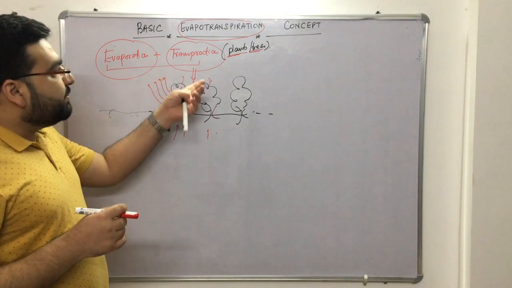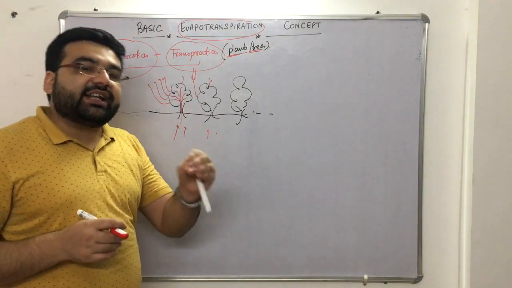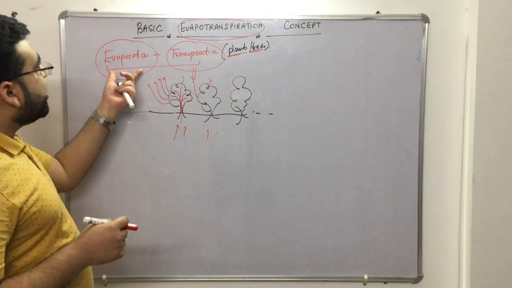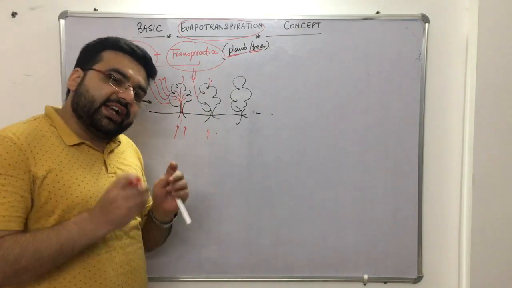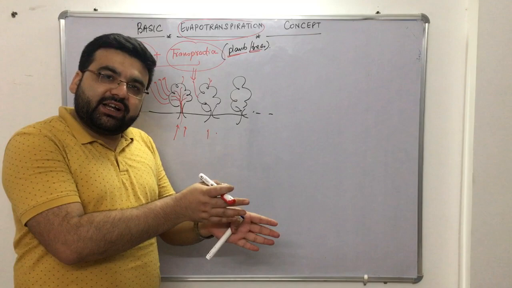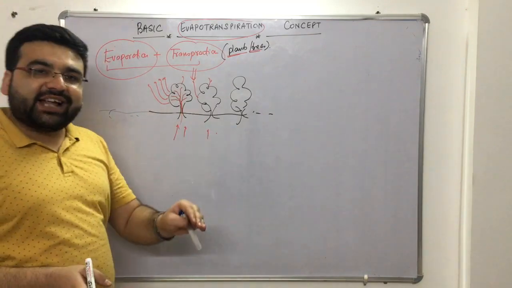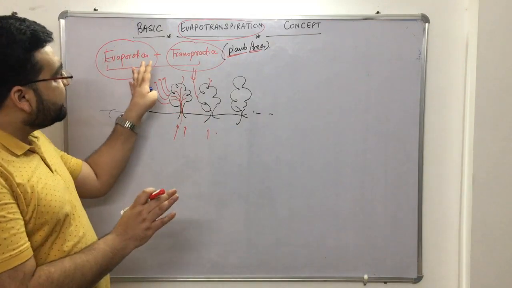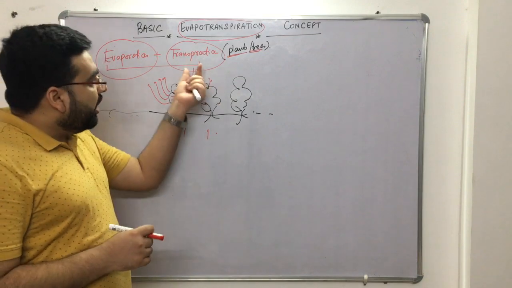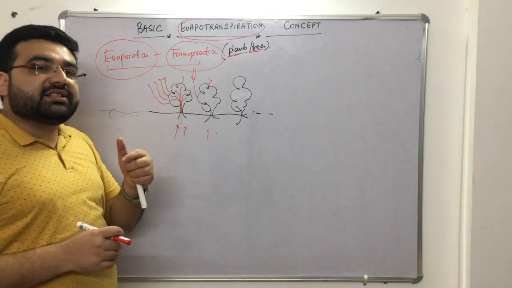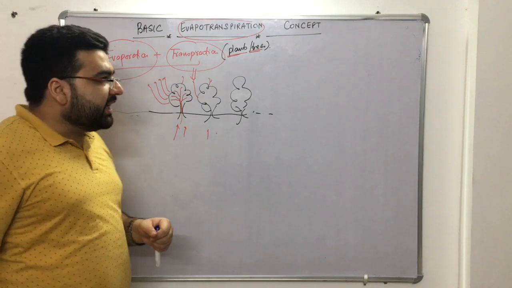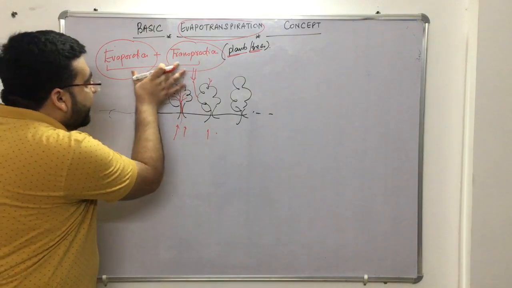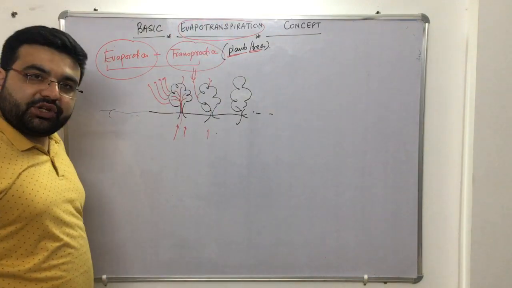So transpiration is more or less a daytime process. But evaporation can happen in daytime and also in night time, although the rate will be different. Clear? If you combine these two, you get the word evapotranspiration.